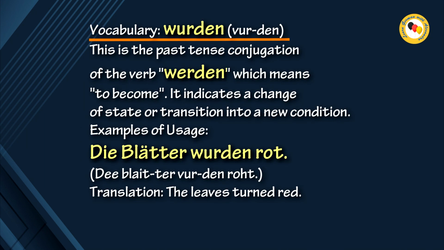Vocabulary: Wurden. This is the past tense conjugation of the verb werden, which means to become. It indicates a change of state or transition into a new condition. Examples of usage: Die Blätter wurden rot. Translation: The leaves turned red.